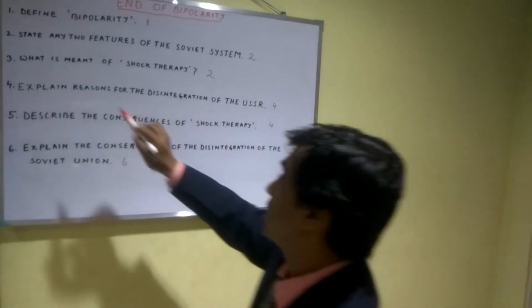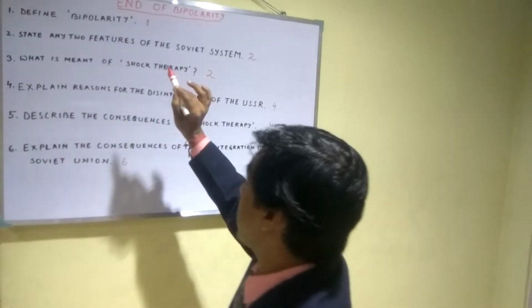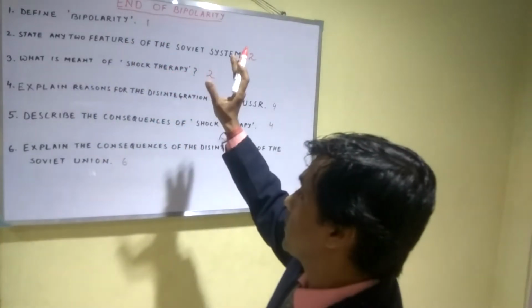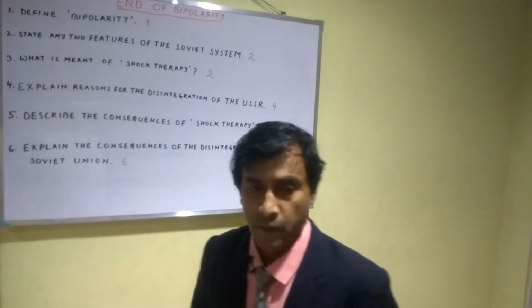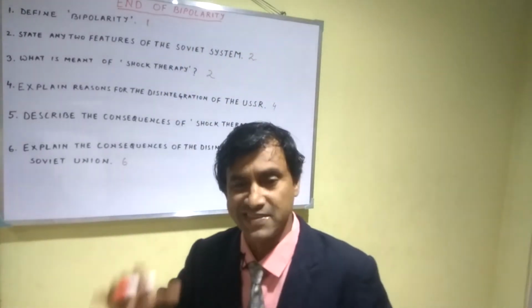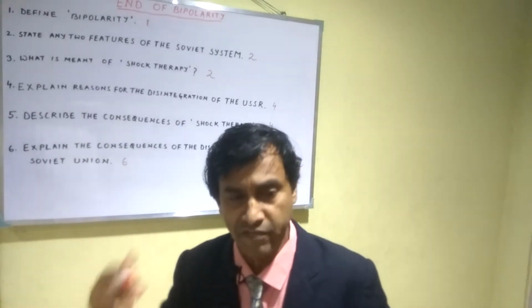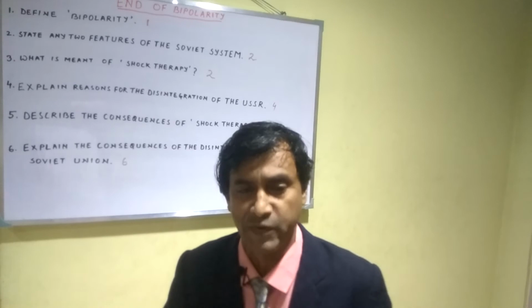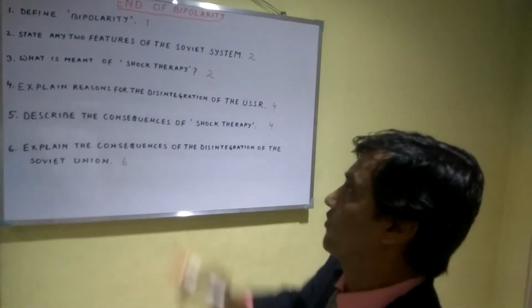First question, define bipolarity, 1 mark. You have to write within 20 words according to the direction of CBSE. So how to write down the answer? Bipolarity can be defined as a system of world order in which the majority of global economic, military and cultural influence is held between two states. This is the answer of question number 1.